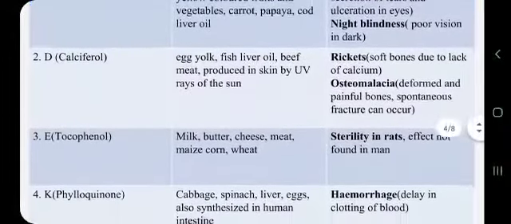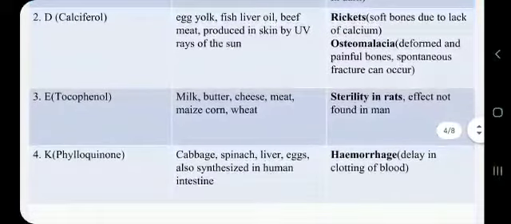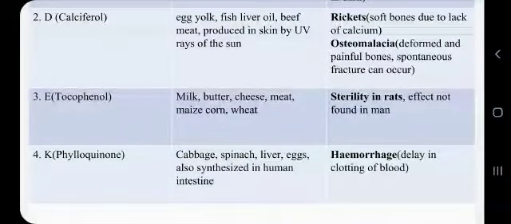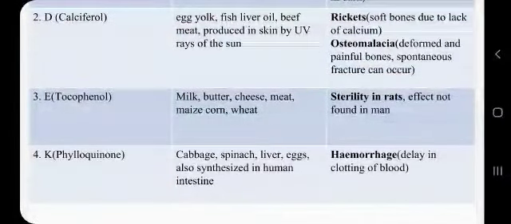Now there is vitamin E, which is also called tocopherol. It is found in milk, butter, cheese, meat, maize corn, and wheat. And its deficiency effects are not found in man, but its deficiency can cause sterility in rats.